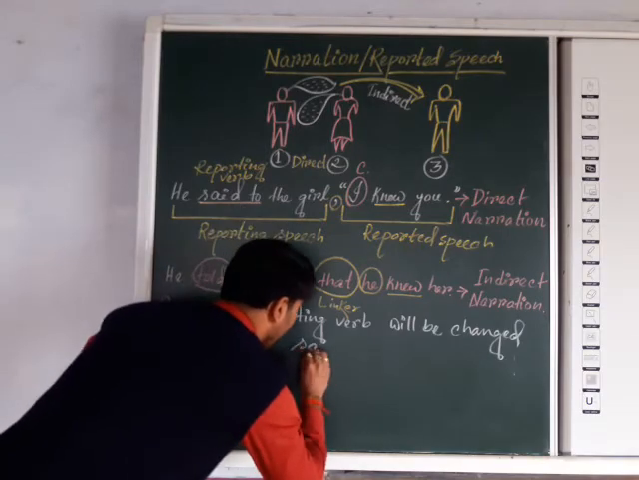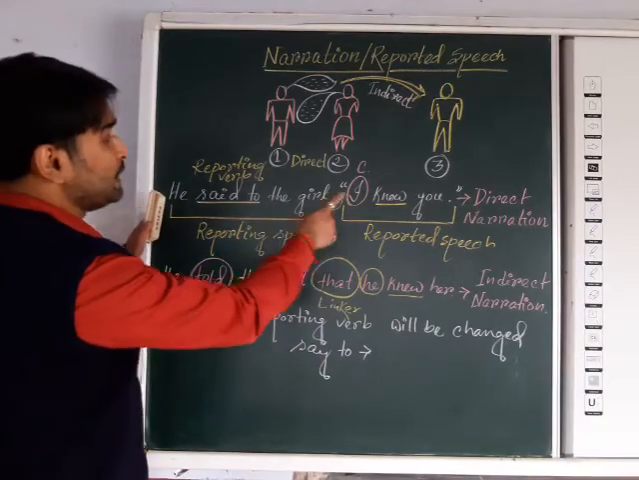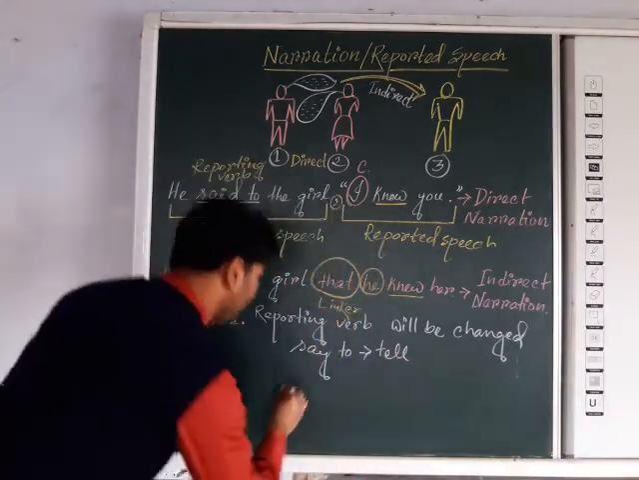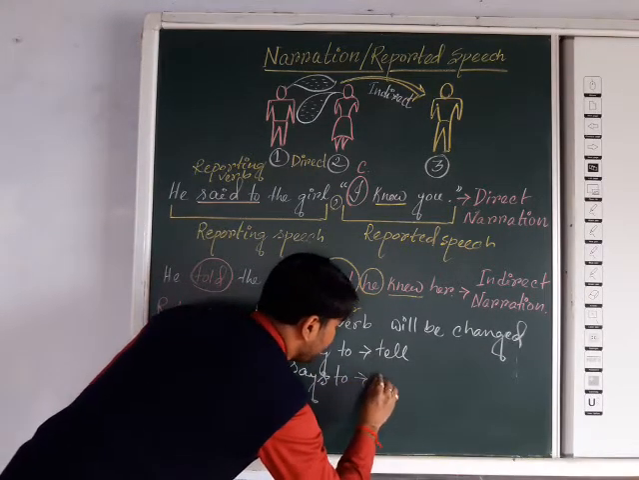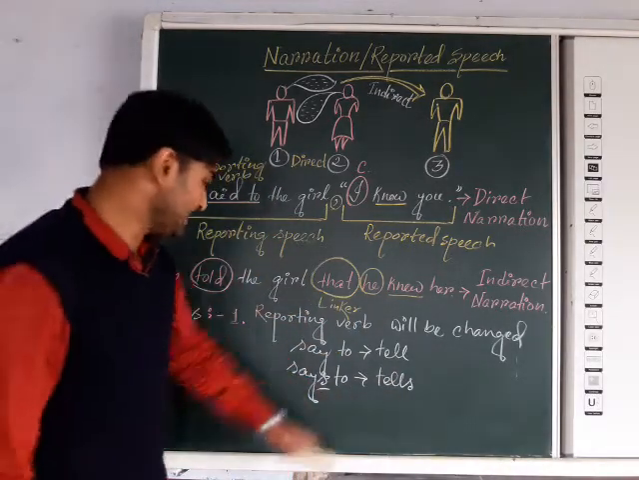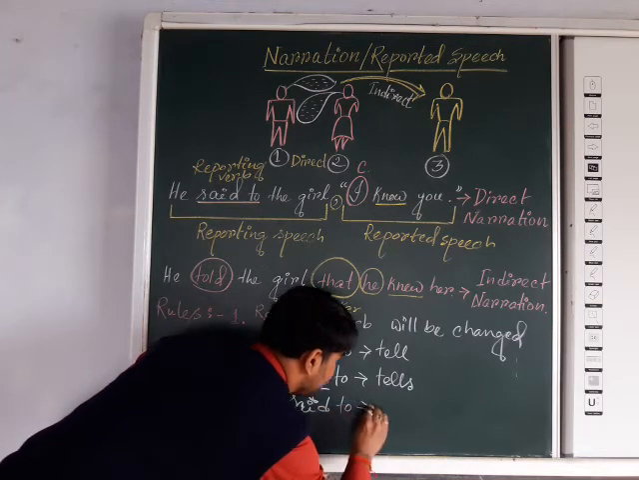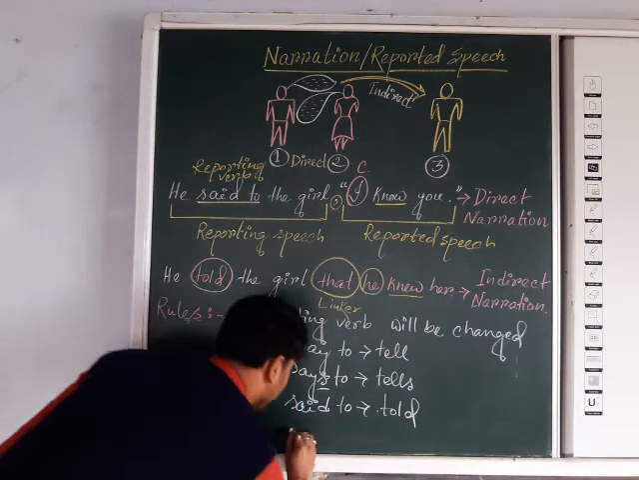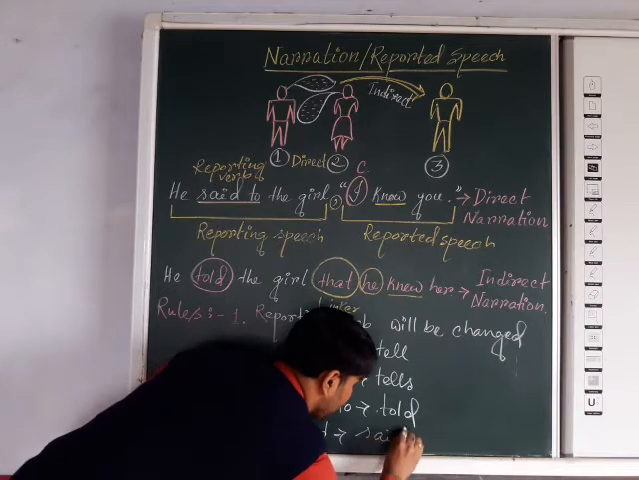If you get "say to" in the direct narration, it will be changed into "tell." If it is "says to," then it will be "tells," as the s is added. If it is "said to" in the past tense, then it will be "told." Or if it is simply "said," then it stays simply "said."